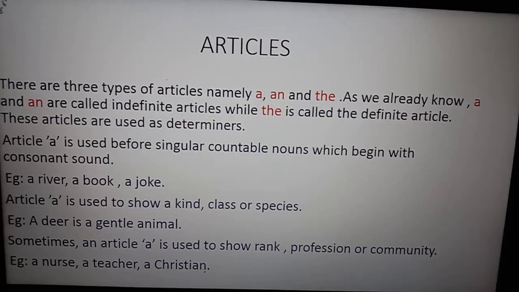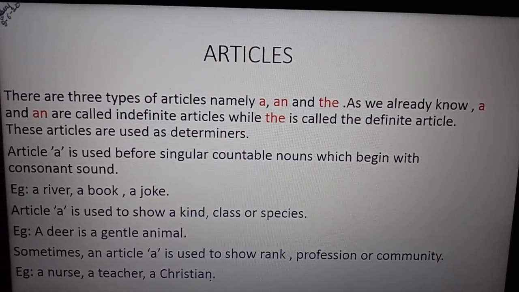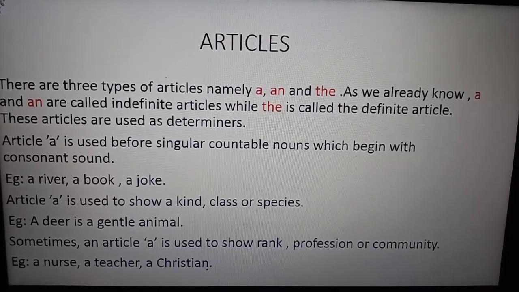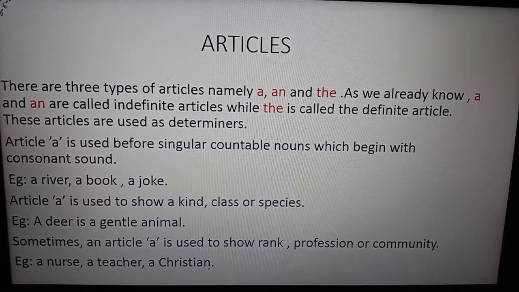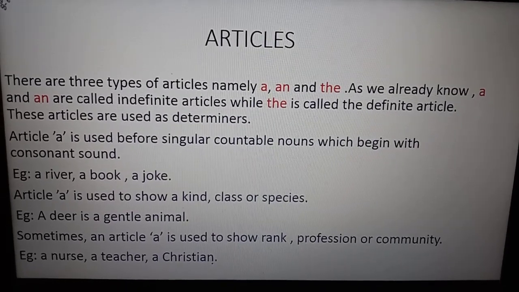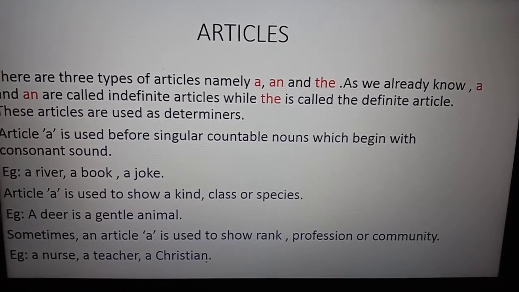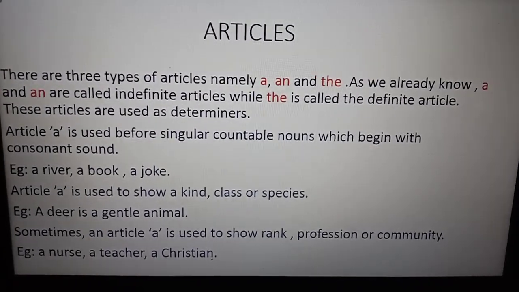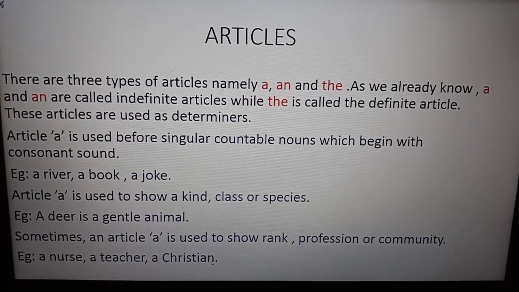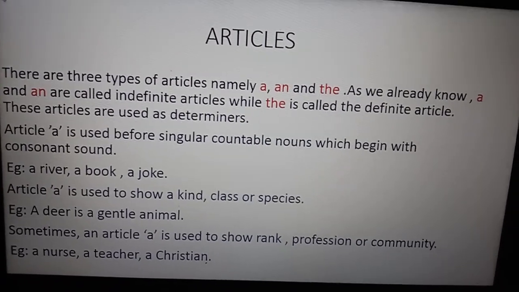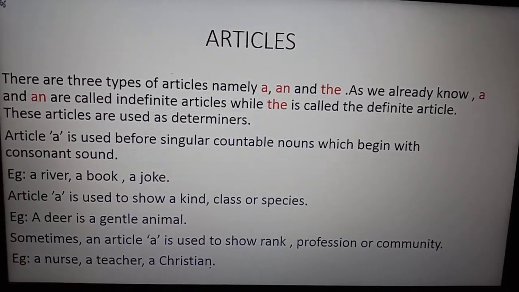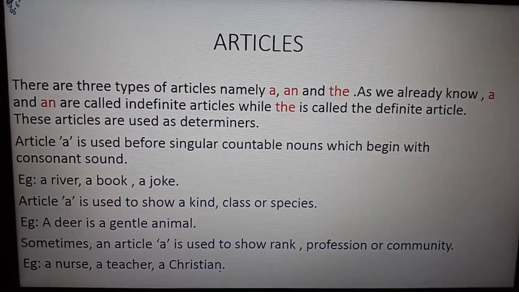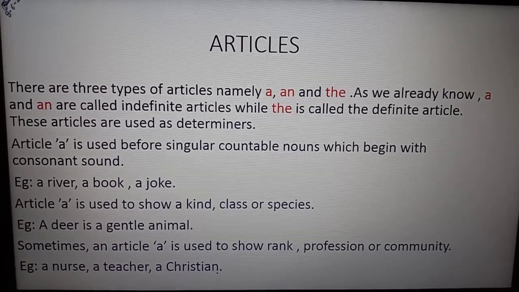Now what do you mean by articles? Articles are used as determiners. Now what are determiners? A determiner is a word which can be used before a noun or a pronoun. There are so many determiners, like demonstrative pronouns. Articles are also one of the determiners.